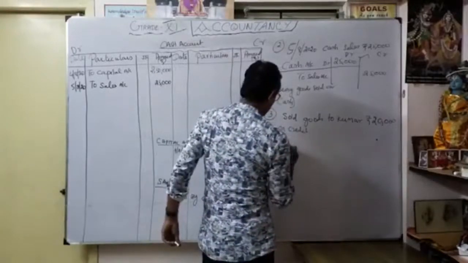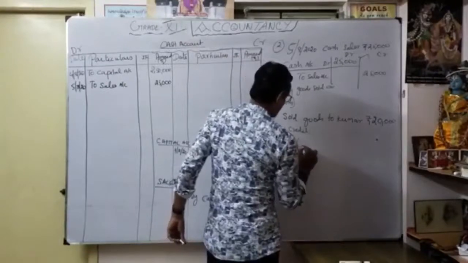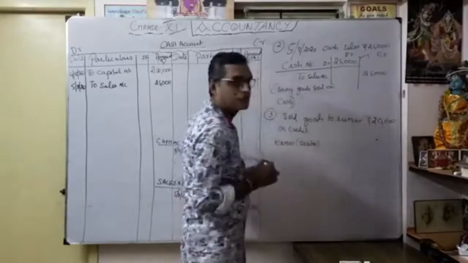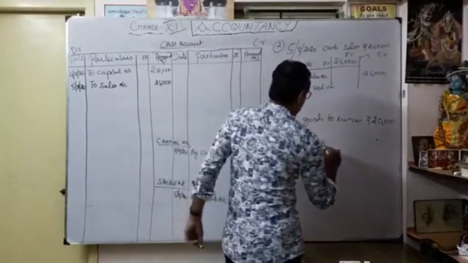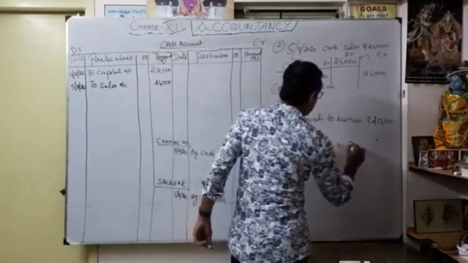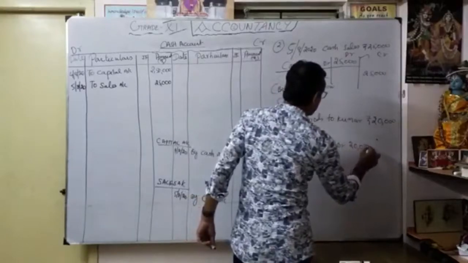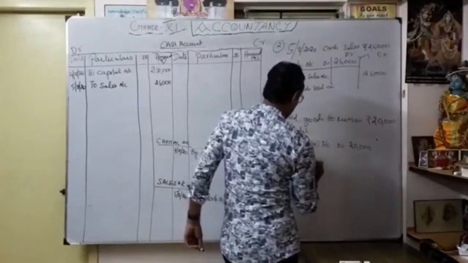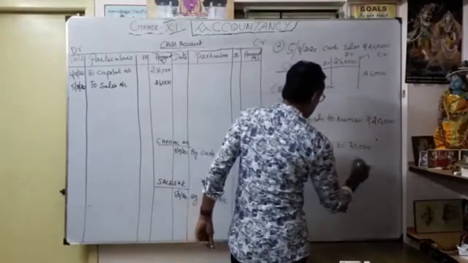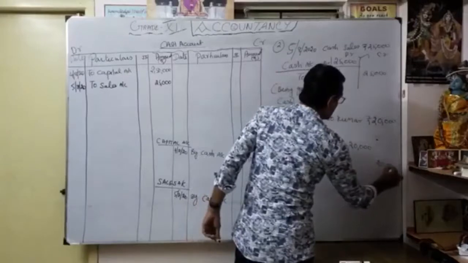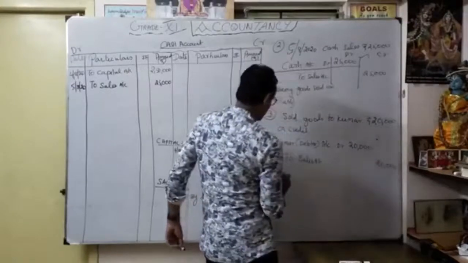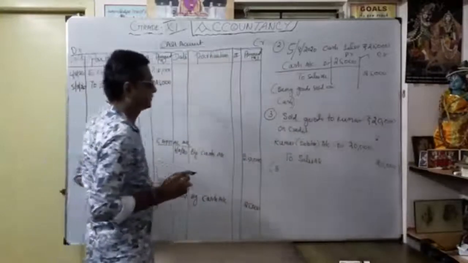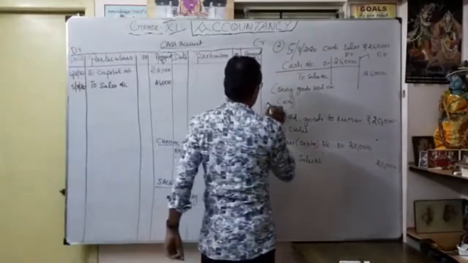So Kumar is the personal account, debit. Understand? Kumar account debit. How much? 20,000. To what? Sold goods to sales account. Sales account 20,000. For the narration, the date is the same date, maybe the same 5th, or we put it 6th August. This is 6th August.